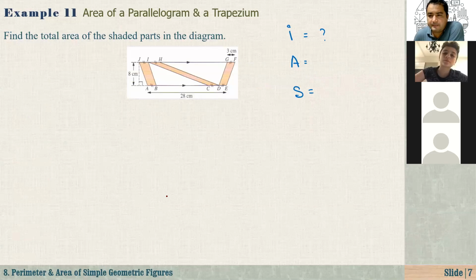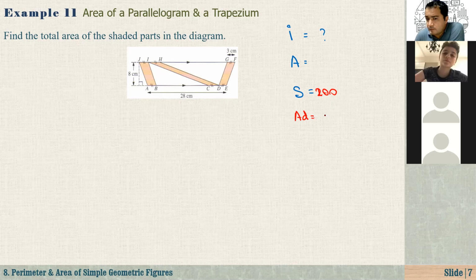What did you say? I got the answer, but I don't think it's correct. What is your answer? Just tell me the answer. 224 minus 24, it will be 200. 200 is my answer. No, 200. Okay. Adilhan? I didn't finish.